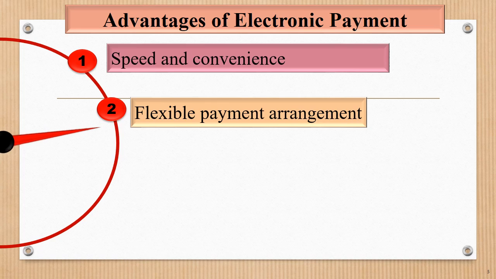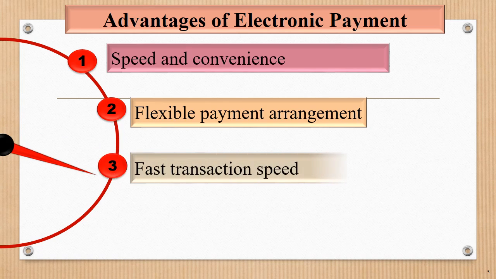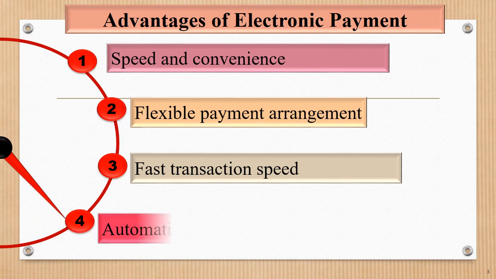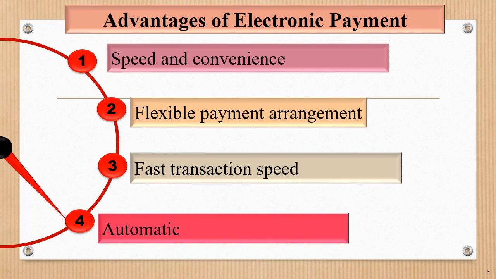Okay. Next advantage is fast transaction speed. Online transactions quickly provide feedback to you and your customer. Okay. Next advantage is automatic. Online payment can be automatic, which can be convenient for you and your customers. Okay. So these all are the advantages of electronic payment.